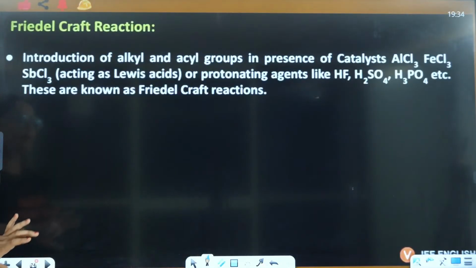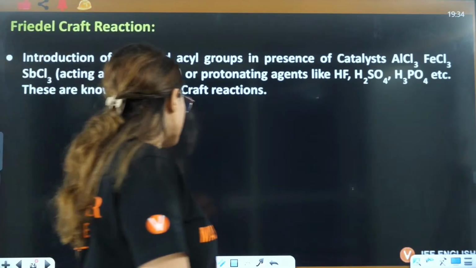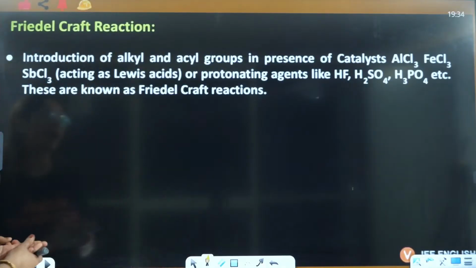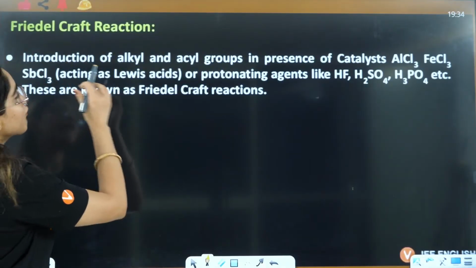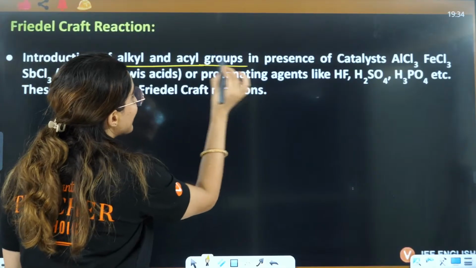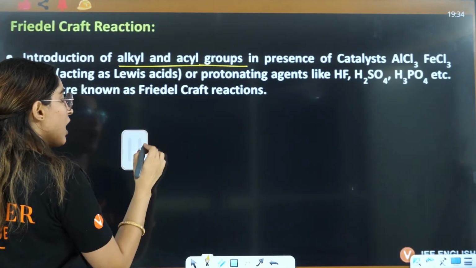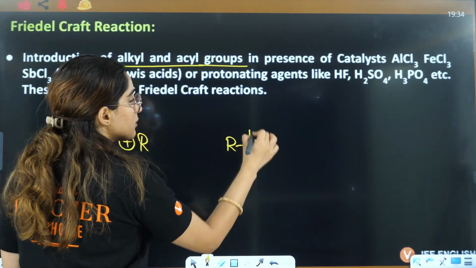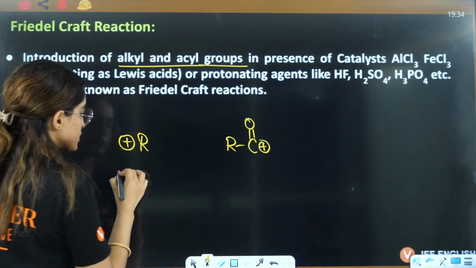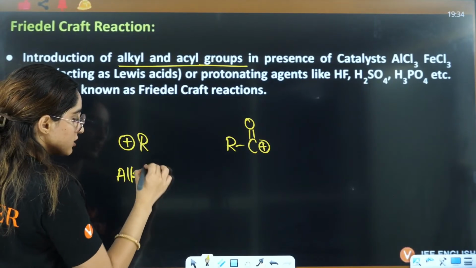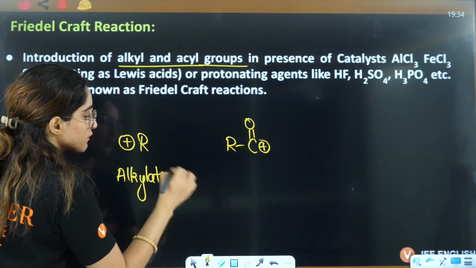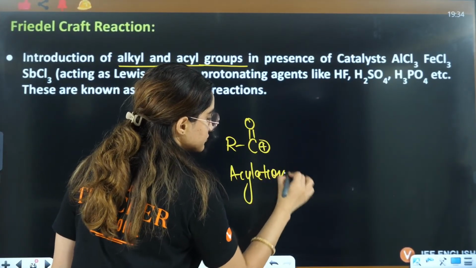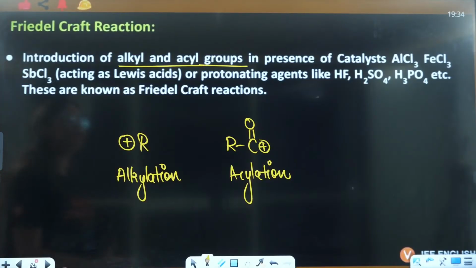Okay, right? Next is Friedel-Crafts reaction. Friedel-Crafts is the introduction of an alkyl or acyl group. In alkylation you will have R positive as the electrophile, and in acylation you will have RC double bond O positive as the electrophile, right? Now how are they formed?